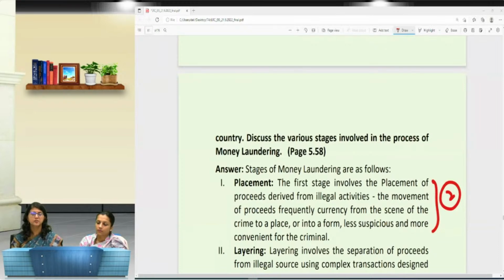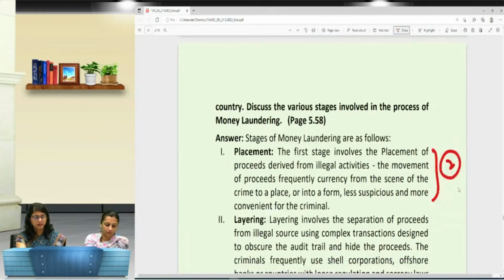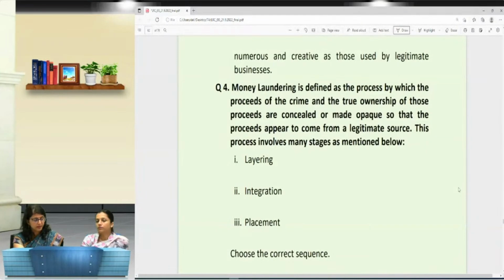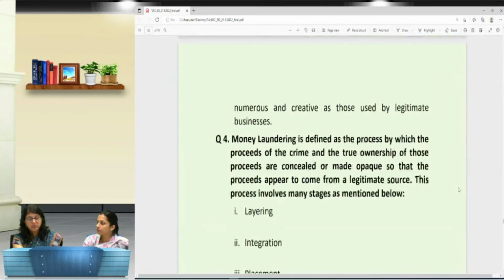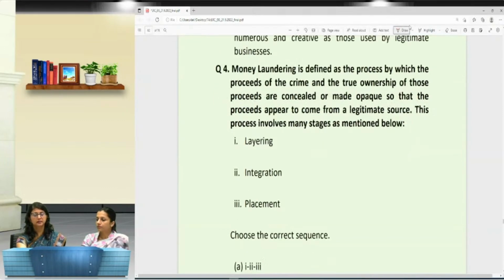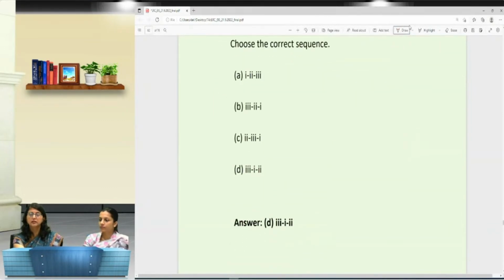It's not that you have explained placement and layering to an extent कि 3 number जितना आपने लिख दिया, but you will not get marks because the answer is incomplete. No matter how detailed you explain the other 2 points. Okay. And similarly, if the same question comes as a MCQ, wherein you are supposed to arrange the steps that are involved in the money laundering phase, there you need to check for the correct sequence and you need to select. So all the types of options are available, but you will have to choose the correct option.